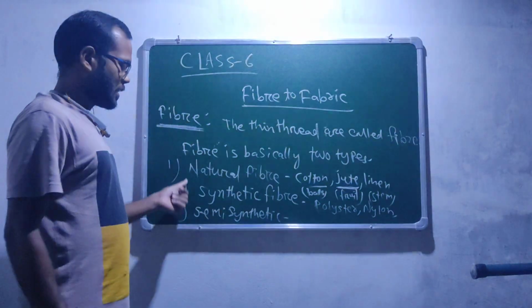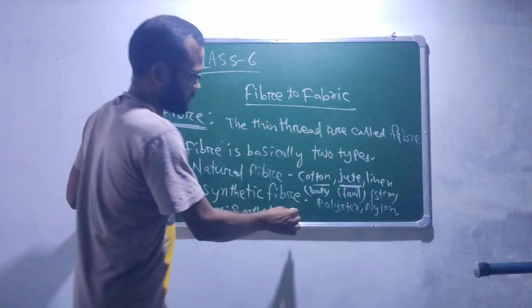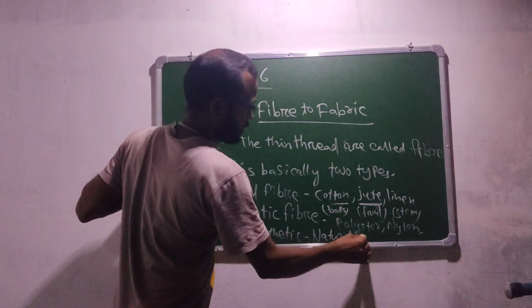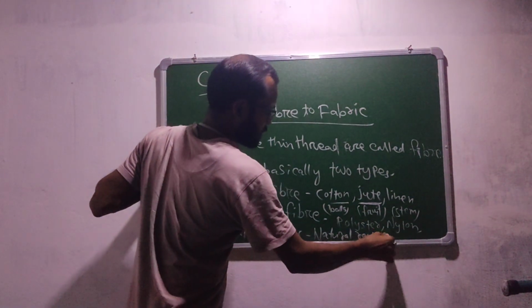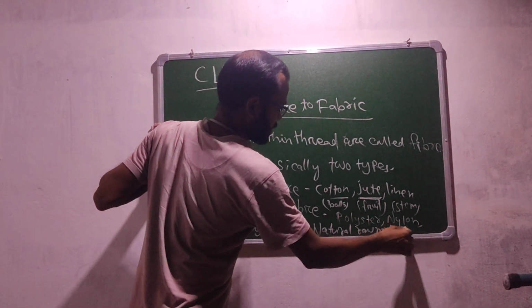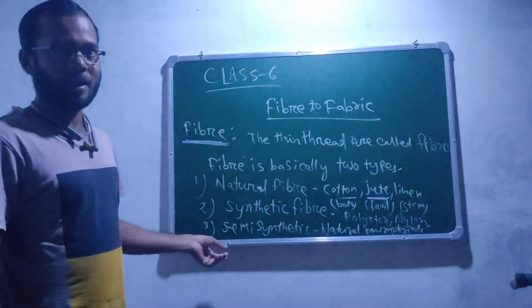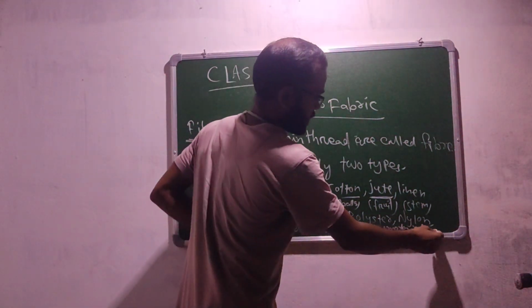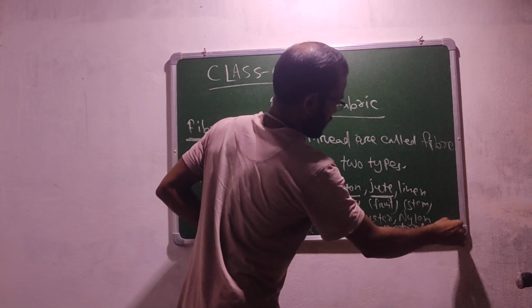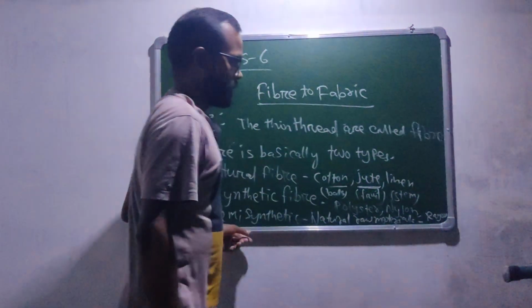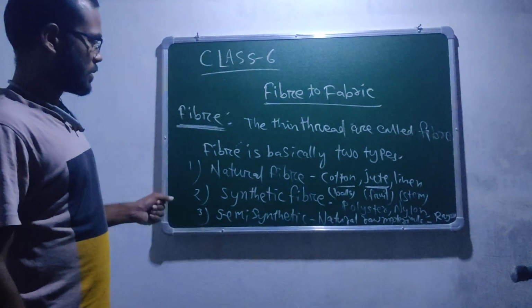It is half synthetic and half natural, because natural raw materials are used to obtain the semi-synthetic fiber. One example is rayon. You almost know about this fiber, rayon.